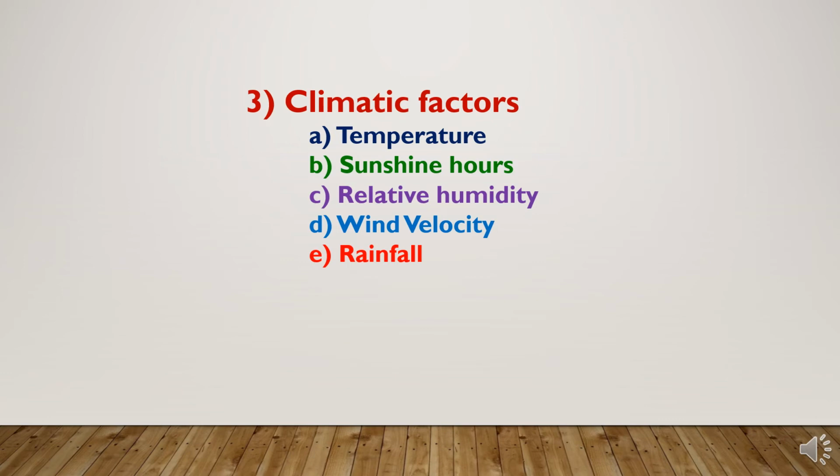Next is wind velocity. Wind velocity also affects the crop water requirement. The basic function of the wind is to carry moisture, precipitation, and heat. Wind movement of 4 to 6 km per hour is suitable for most crops. If wind velocity is high, it will increase the evaporation losses and ultimately there will be high crop water requirement.